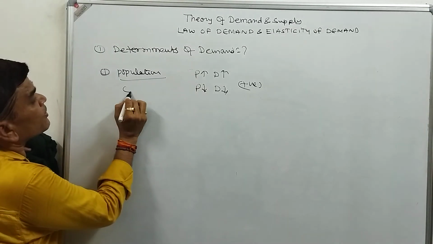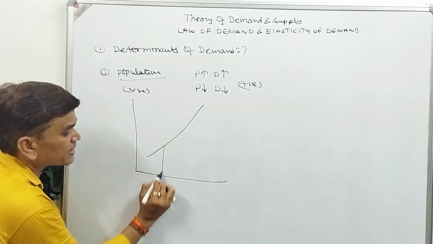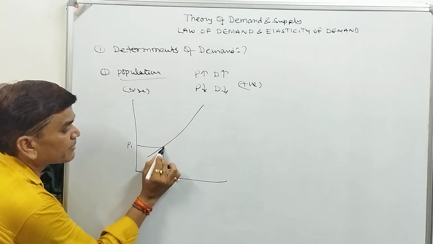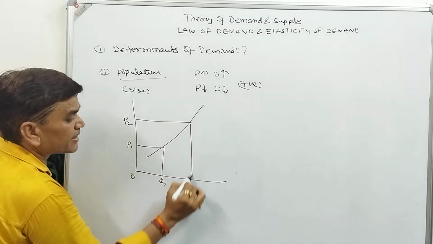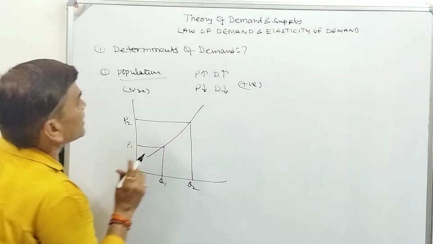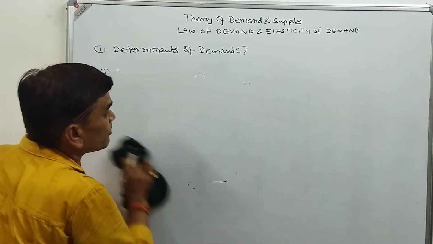So we will say that there is a relationship with the size of the population. There is a positive relationship. If the population is P1, then the demand is Q1. If the size of the population increases, then the demand will also increase. There is a positive relationship between the size of population and demand.